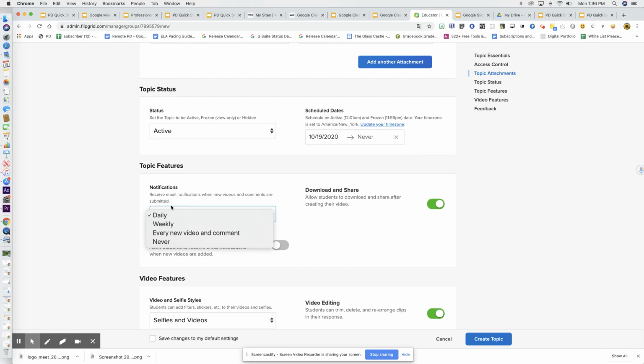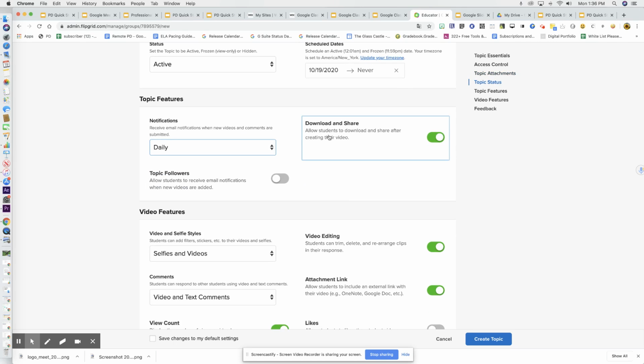Notifications: you can receive new notifications if you have them responding, and you want to make sure that you get an email. Download and share: you can allow students to download and share after creating their videos. I usually leave that on because sometimes if Flipgrid does have a tweak or something like that, they still have the ability to save it to their desktop or their Chromebook.